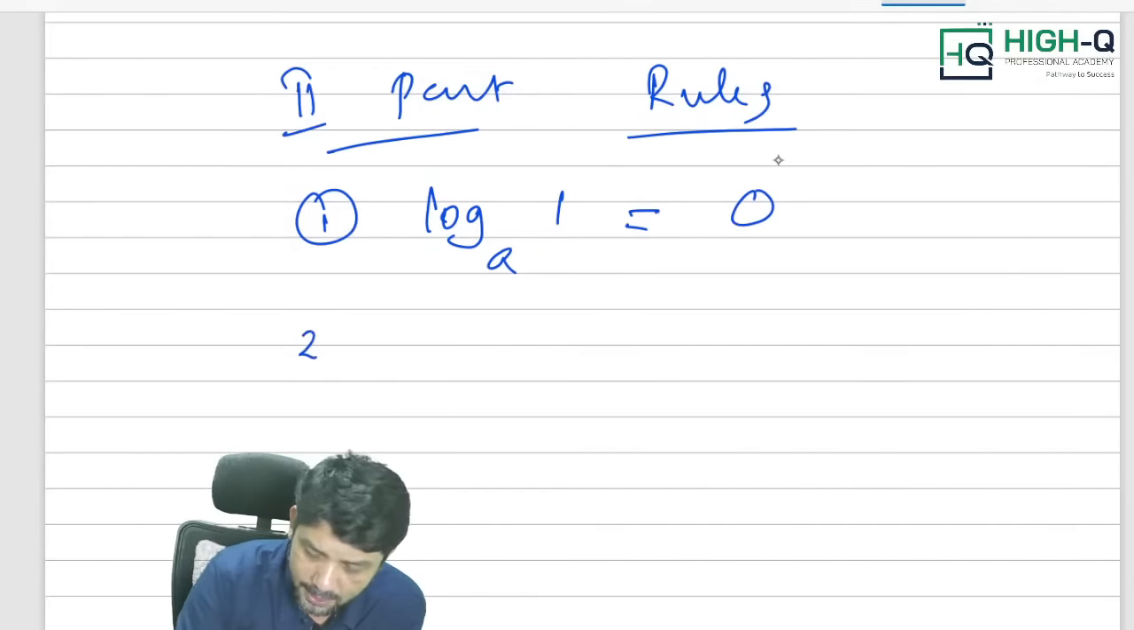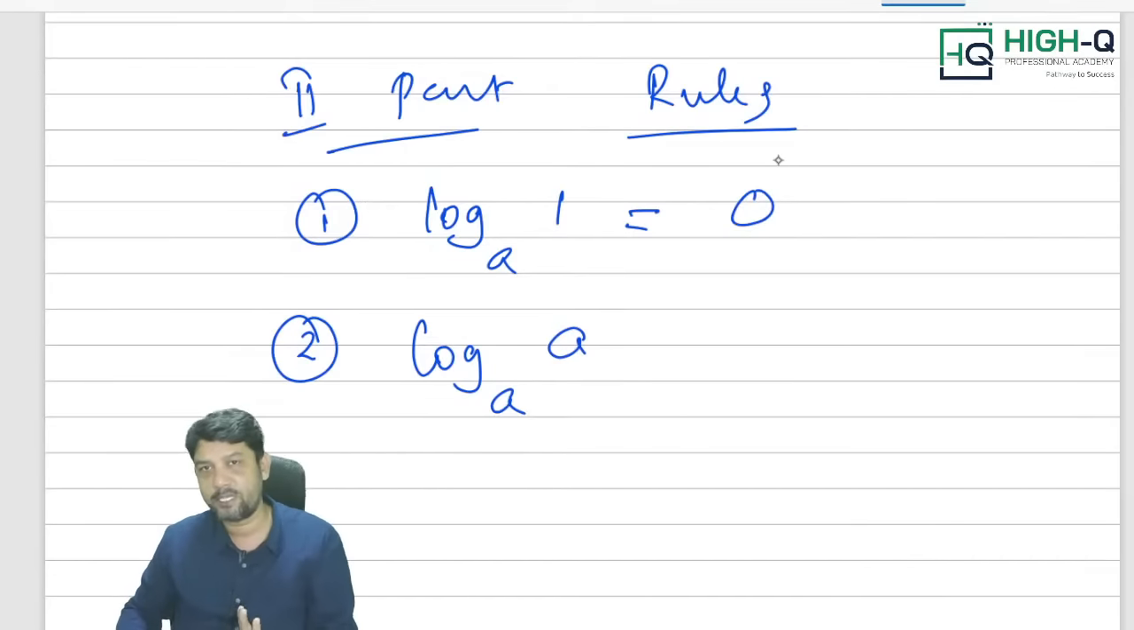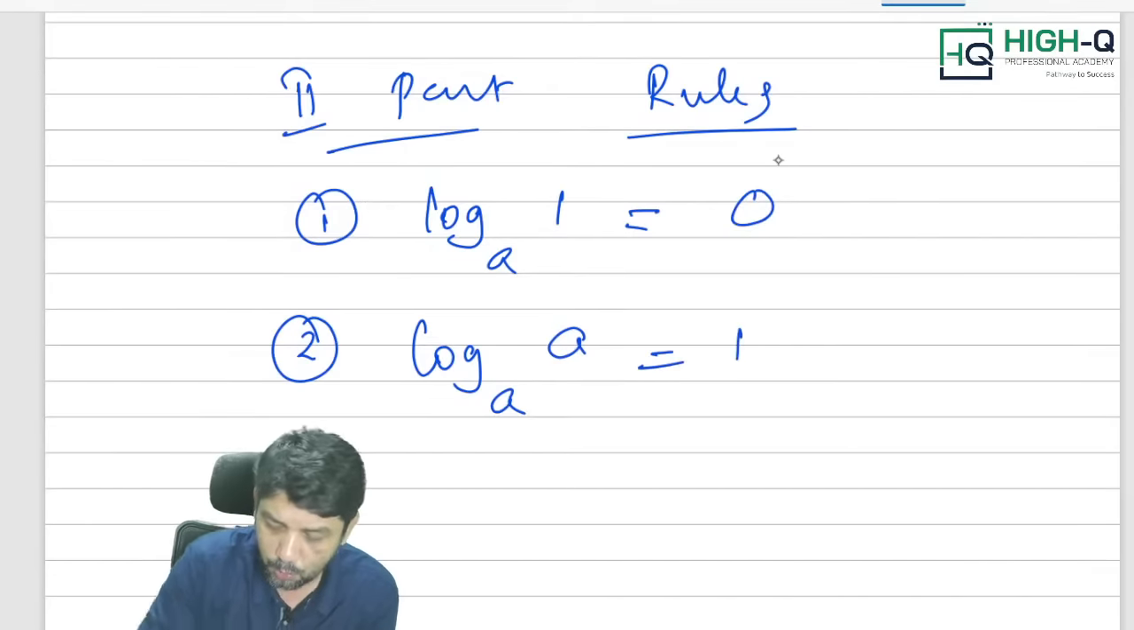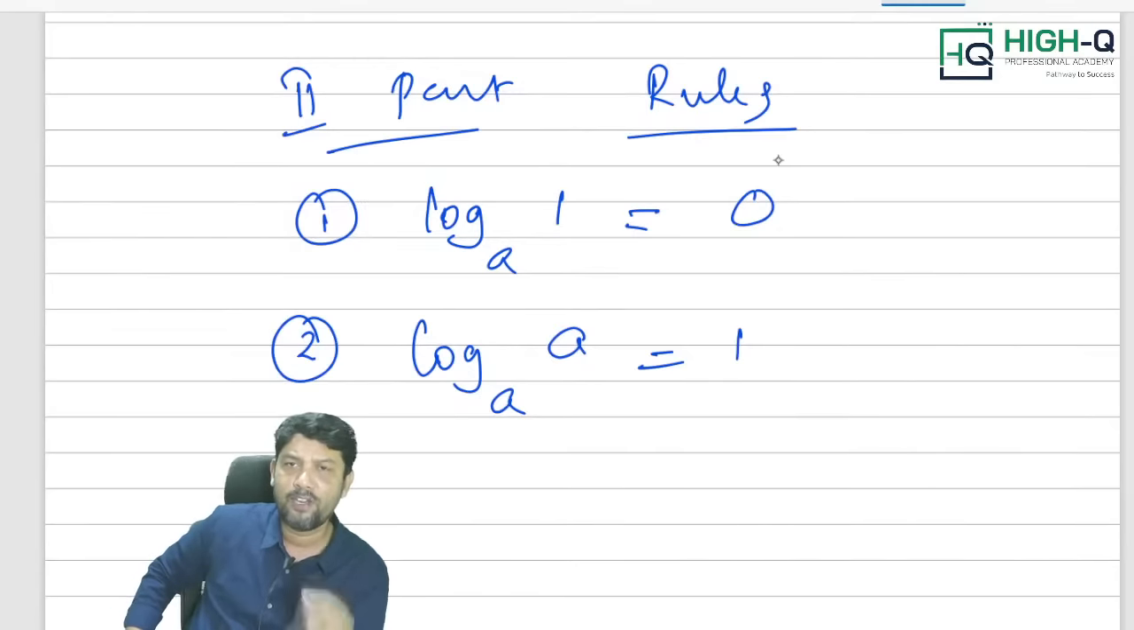Second rule: log a to the base a. If base and value are the same, the value is always equal to 1. Log a to the base a is always equal to 1. Log 5 to the base 5 is 1. Log 7 to the base 7 is 1. If both are the same, it is always equal to 1.